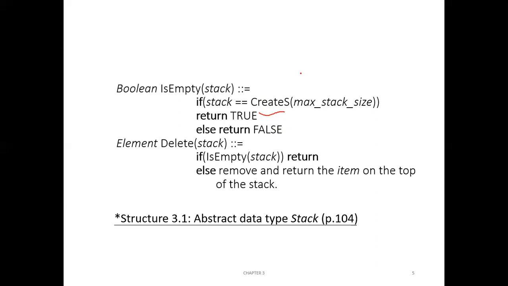Otherwise you can also check normally whether the stack is empty or not by using something like a stack pointer, whether the top of the stack is equal to -1 or not. If stack top is equal to -1, then it means that stack is empty.